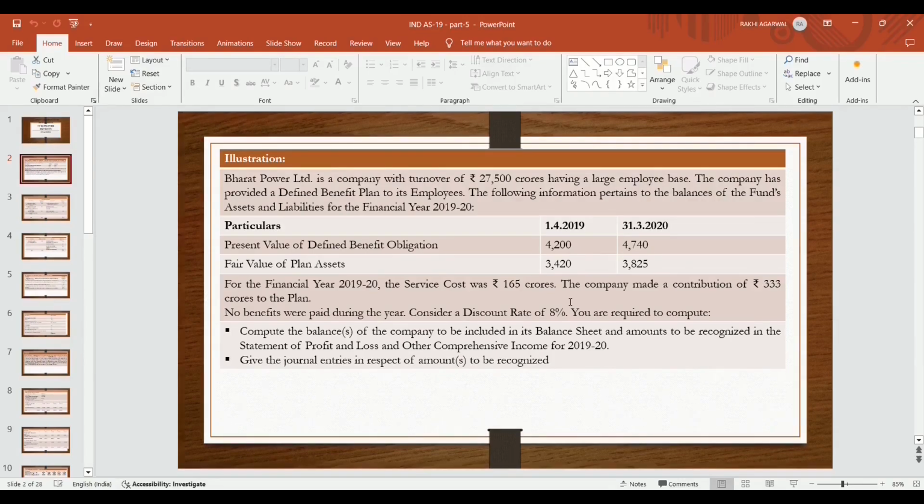For the financial year 2019-20, the service cost was rupees 165 crores. The company made a contribution of rupees 333 crores to the plan. No benefits were paid during the year. Consider a discount rate of 8%. You are required to compute the balances of the company to be included in its balance sheet and the amount to be recognized in the statement of profit and loss and other comprehensive income for the year 2019-20. Give the journal entries in respect of the amounts to be recognized.